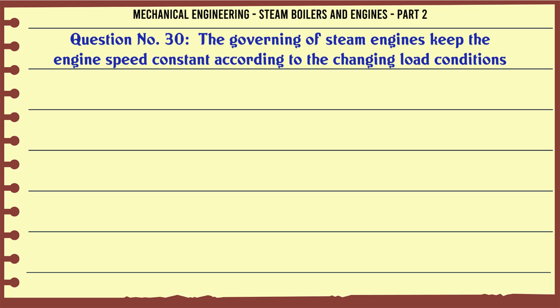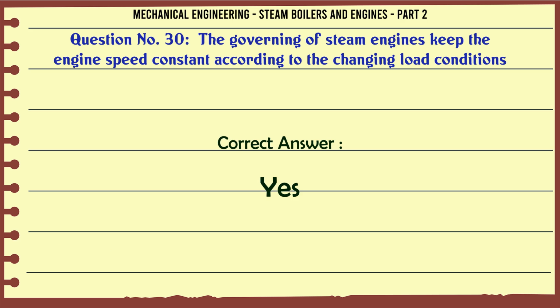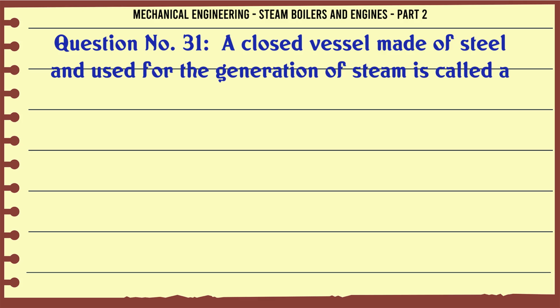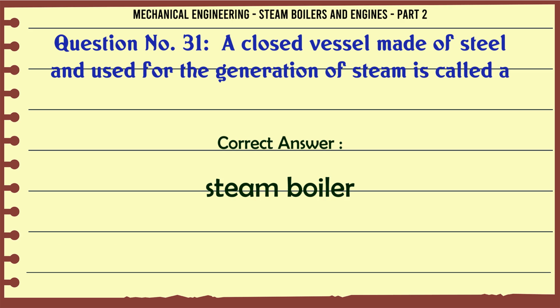The governing of steam engines keep the engine speed constant according to the changing load conditions. A. Yes, B. No, C. D. The correct answer is yes. A closed vessel made of steel and used for the generation of steam is called A. Steam boiler, B. Steam turbine, C. Steam condenser. D. Steam injector. The correct answer is steam boiler.